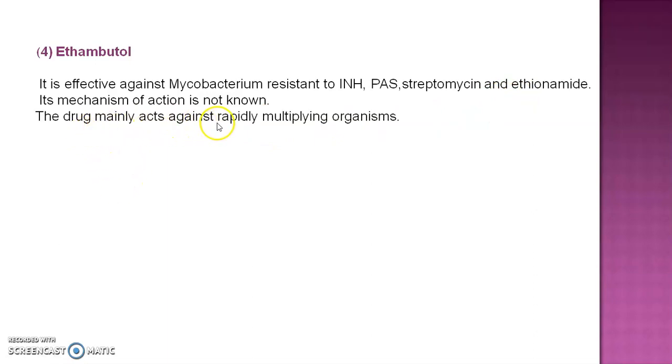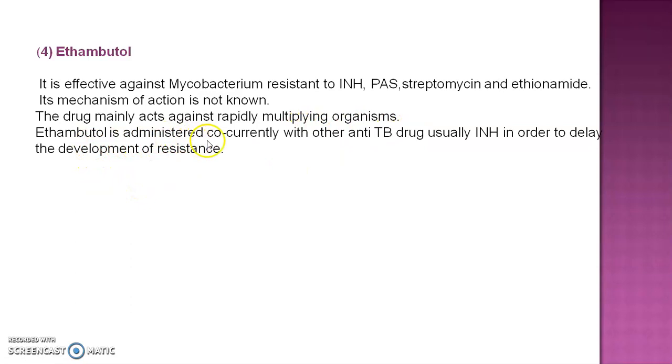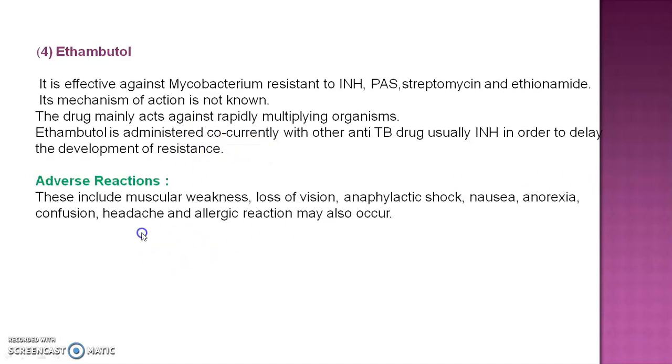The drug mainly acts against rapidly multiplying organisms. Ethambutol is administered concurrently with other anti-TB drugs, usually INH, in order to delay the development of resistance. To avoid resistance, it is not taken singly, and it is preferred in combination form, especially with INH. Its adverse reactions include muscular weakness, loss of vision, anaphylactic shock, nausea, anorexia, confusion, headache, and allergic reaction may also occur.